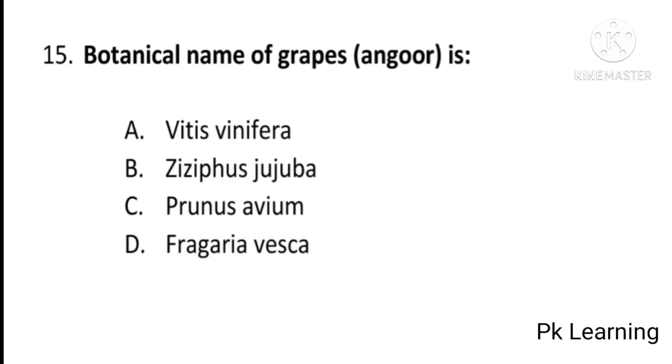botanical name of grapes or angur is Vitis vinifera, Ziziphus jujuba, Prunus avium or Fragaria vesca. And answer is A, Vitis vinifera. Botanical name of grapes or angur is Vitis vinifera. A is the correct option.